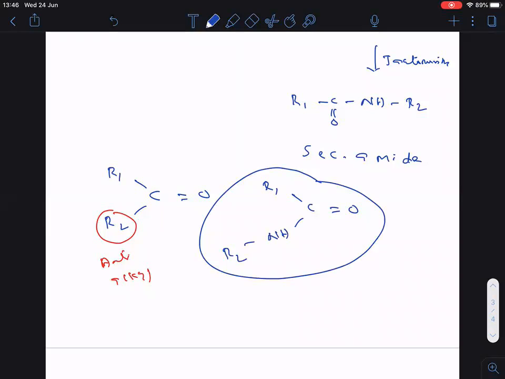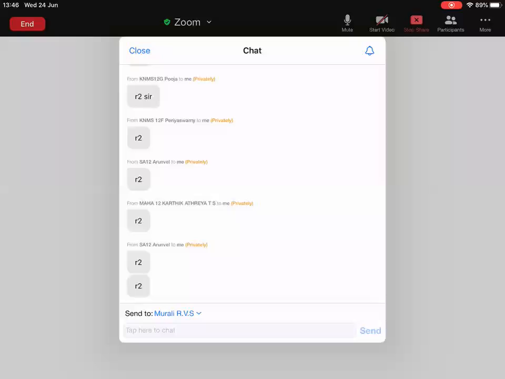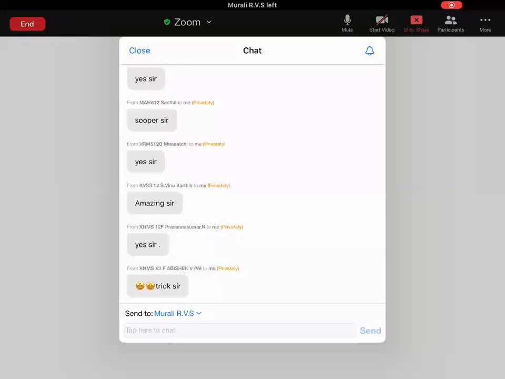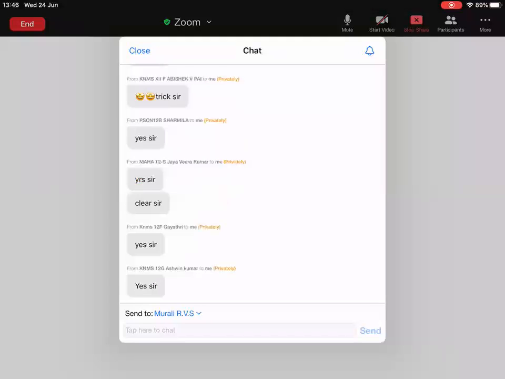See, that is your product here. Between anti-alkyl and carbon just put NH. Hope it is clear. Clear everyone? Just put NH between the carbon and anti-alkyl.